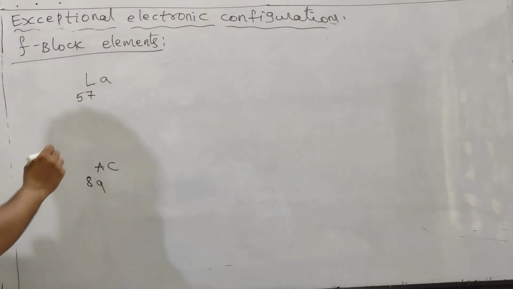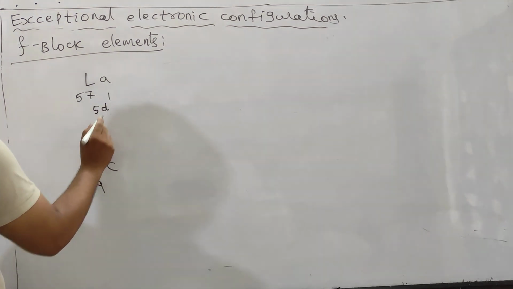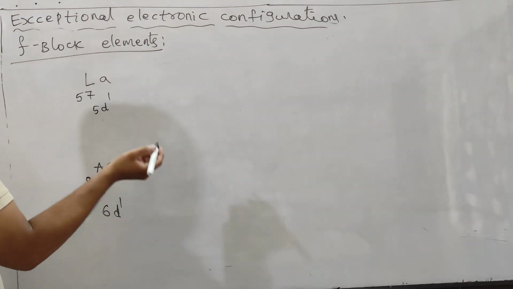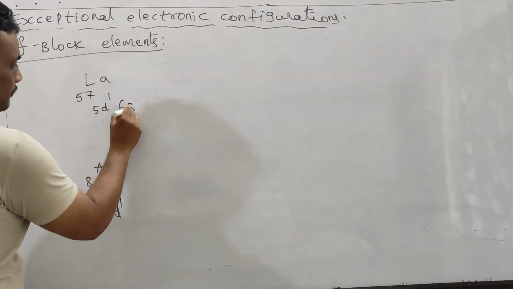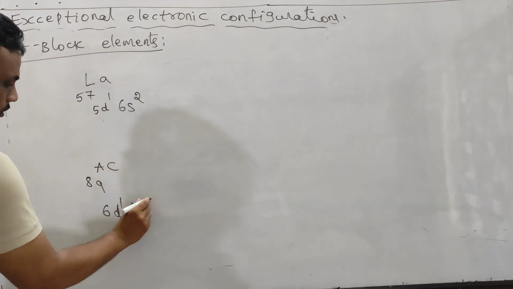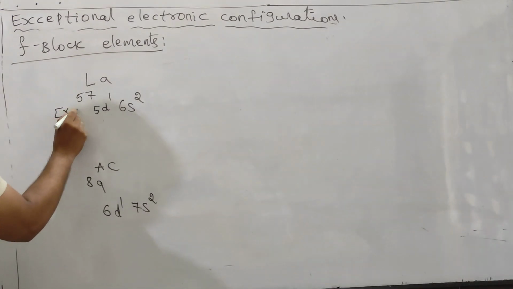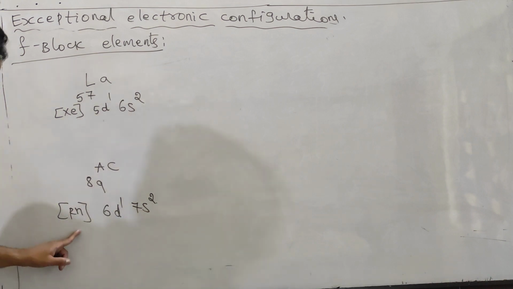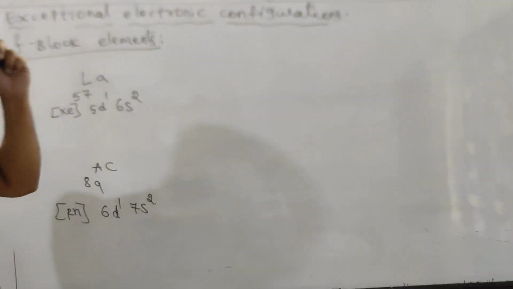But lanthanum and actinium are exceptional cases. In these two, electron enters (n-1)d before going to (n-2)f. So no doubt these are also exceptional cases. Post xenon you can write, and post radon. Radon is 86, no? 86 plus 3 is 89. 54 plus 3 is 57. And after that, is there any exceptional configuration, sir?